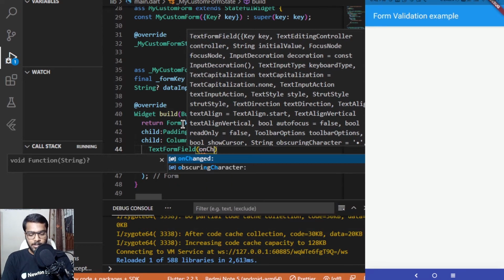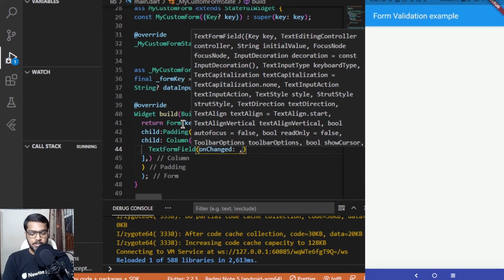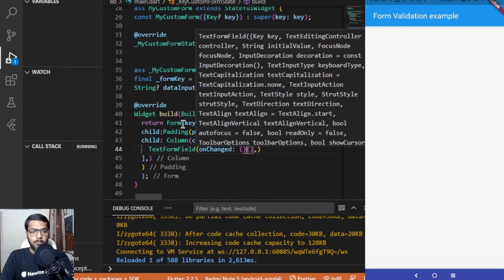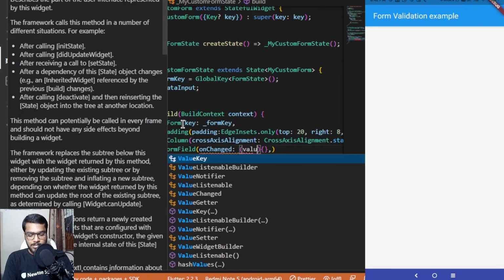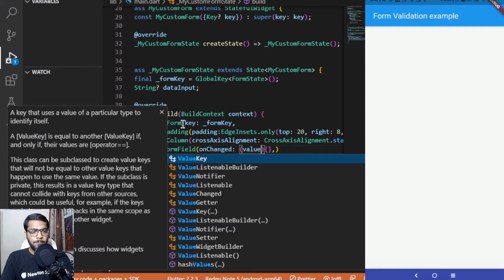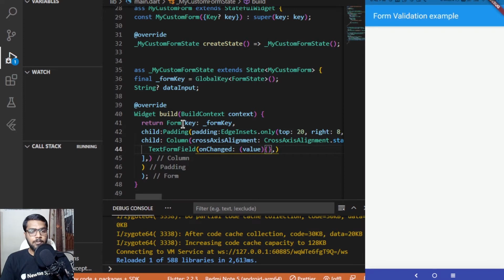Starting with it, it has an onChanged function. Here we can pass whatever we want to do whenever the value inside this is changing, so that's why it takes a value as well. Whenever we are adding something, or deleting, or to be specific, whenever we are changing anything in the text form field, it would be performing the action on change of any particular character in the string which we have added inside the text form field.